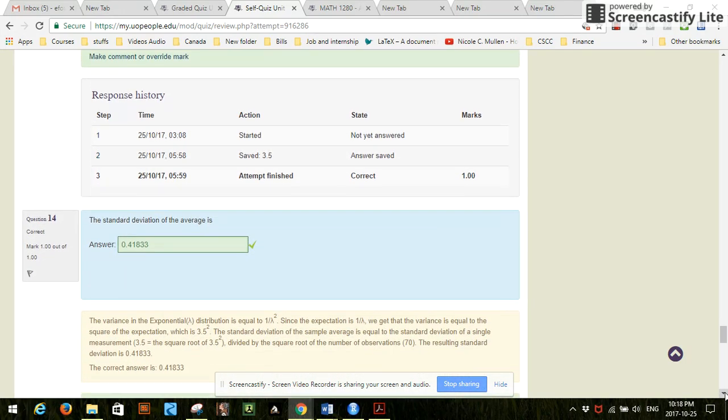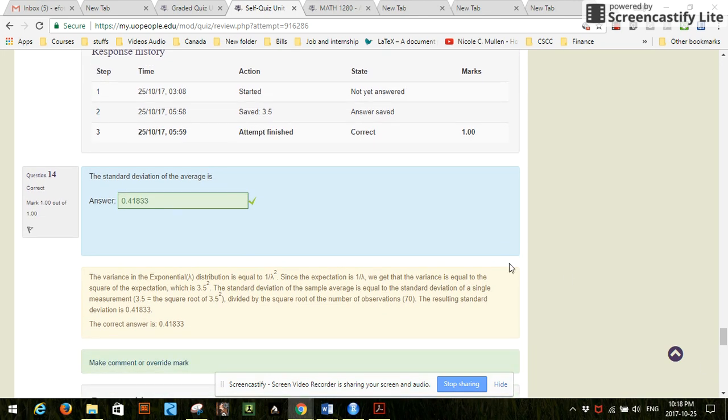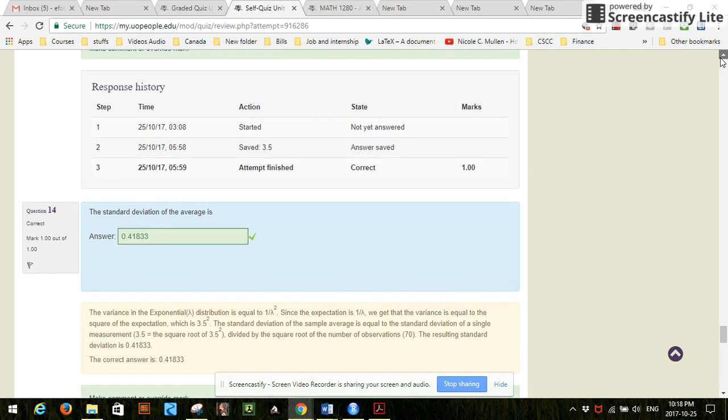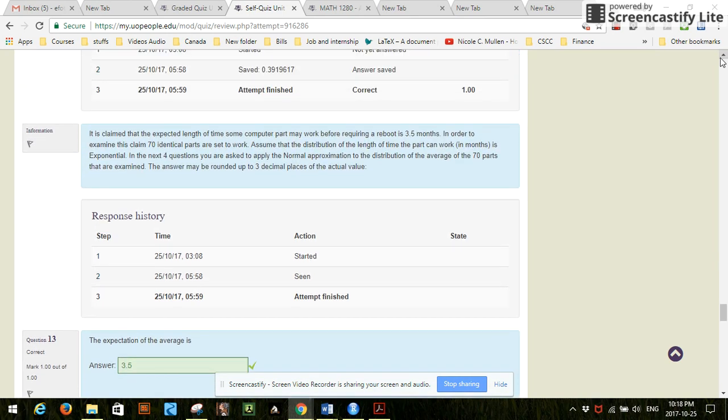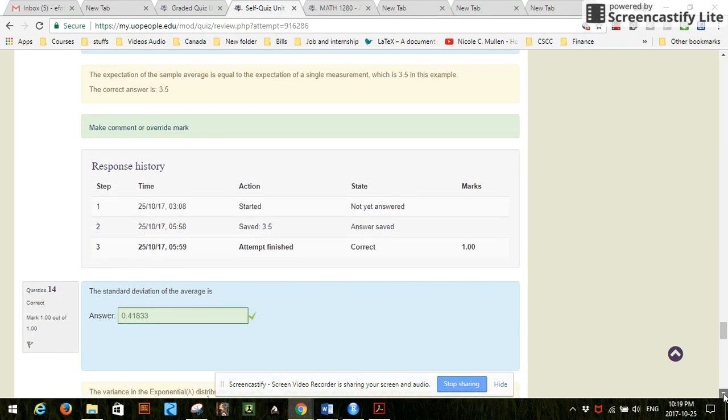Now the standard deviation, the same story as before. We find the standard deviation for the exponential first, which is 1 over lambda, so basically 1 over 3.5. Now, because we are trying to find the standard deviation for the average, not just the single random variable, what we are trying to find is the standard deviation for the average of the length of time computers will work before they get replaced.